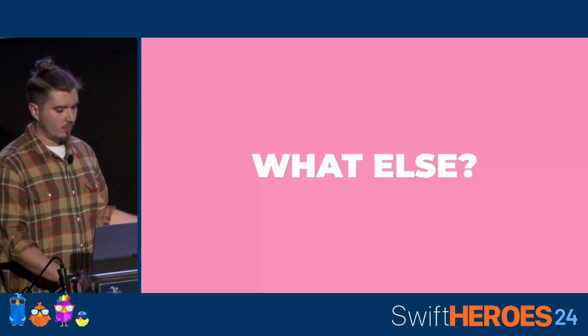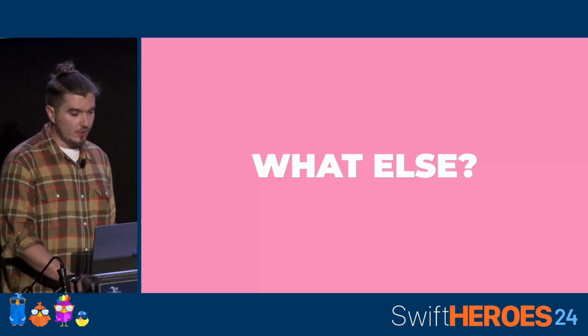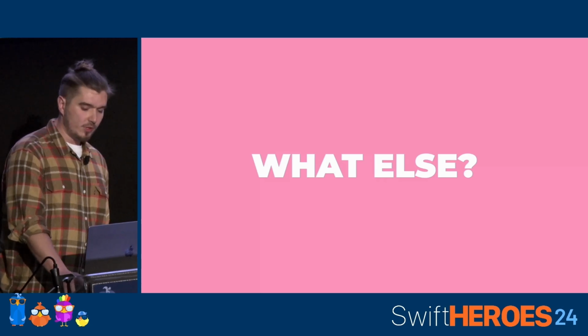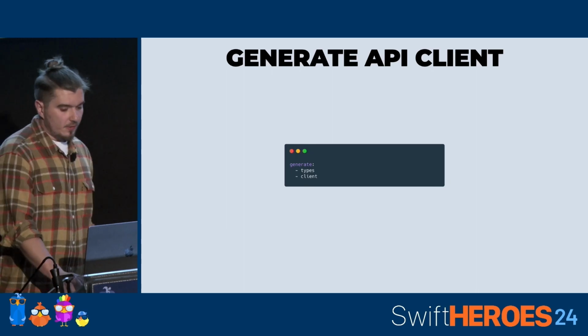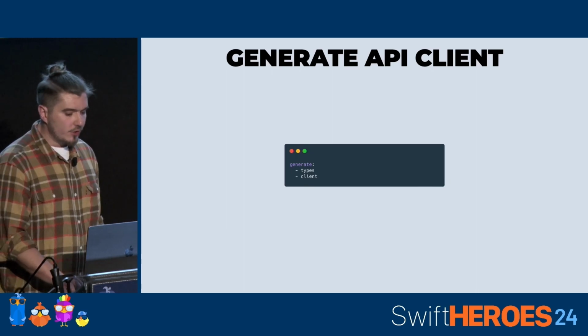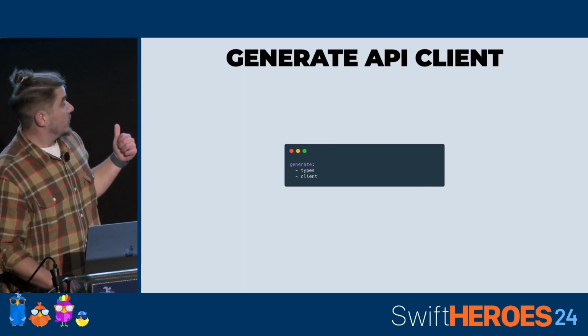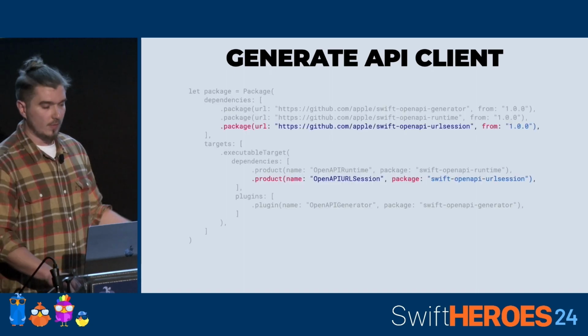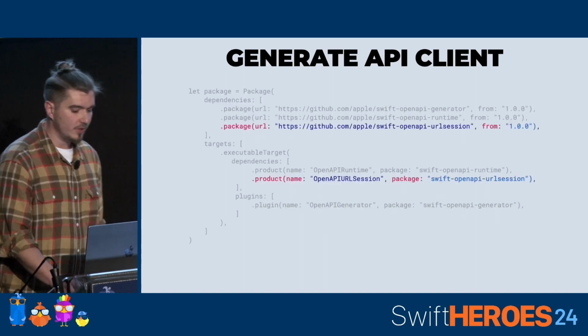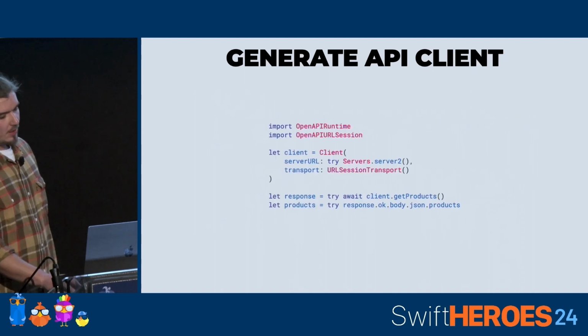So, is there something more we can achieve with Swift OpenAPI Generator? Of course. We can extend our configuration file and try to generate some kind of client. Again, we need to define some dependencies and build the project.